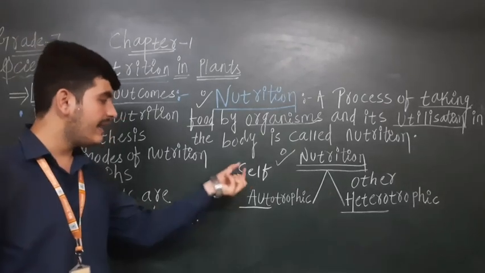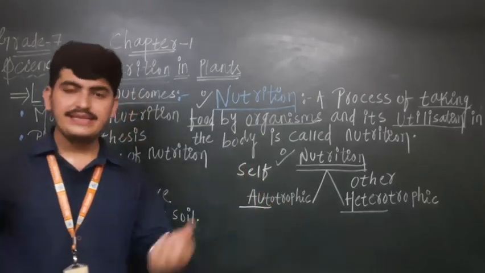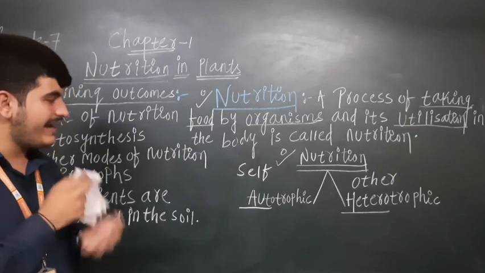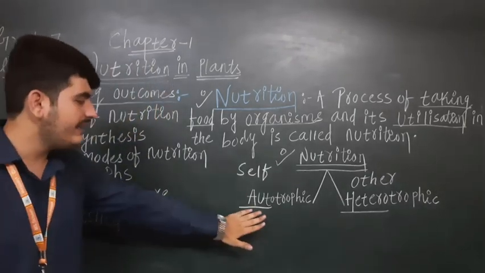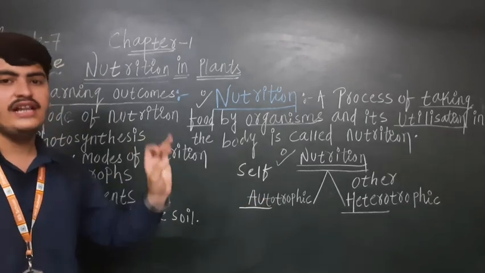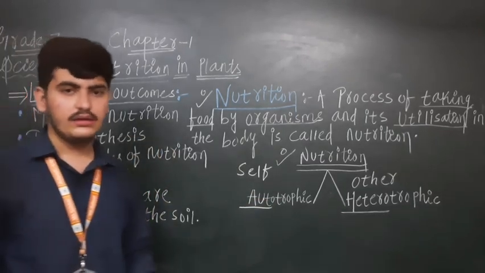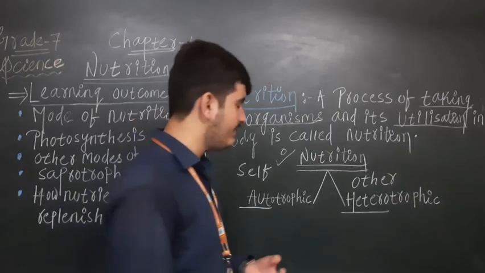Why are they included? I have written self nourishment, means they are preparing their own food by their own organs, means they are getting all kinds of nutrients. So plants are included in the autotrophic nutrition. Self nourishment they are doing by their own.